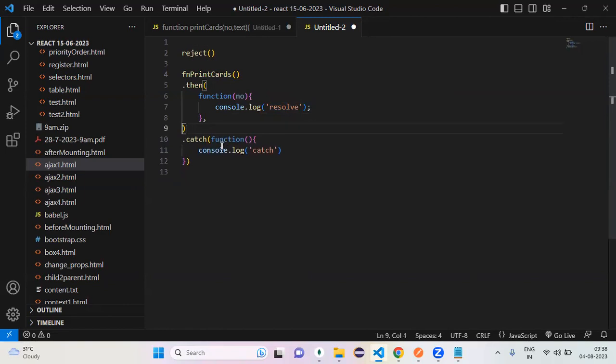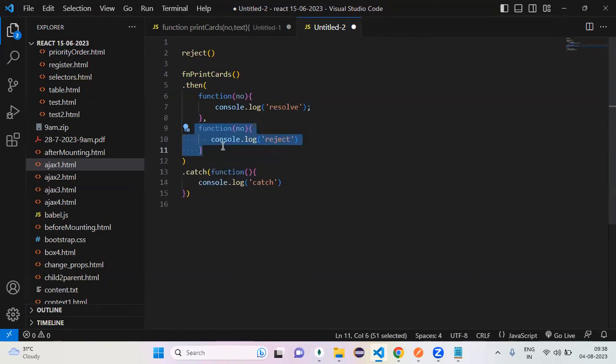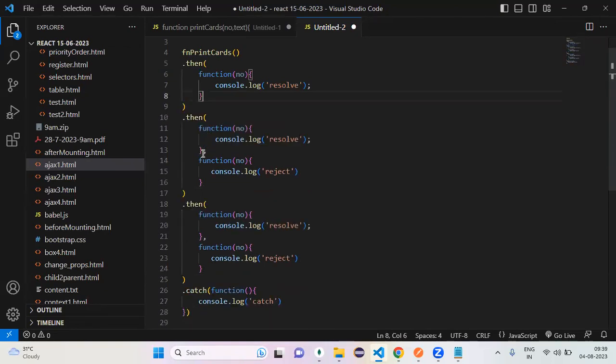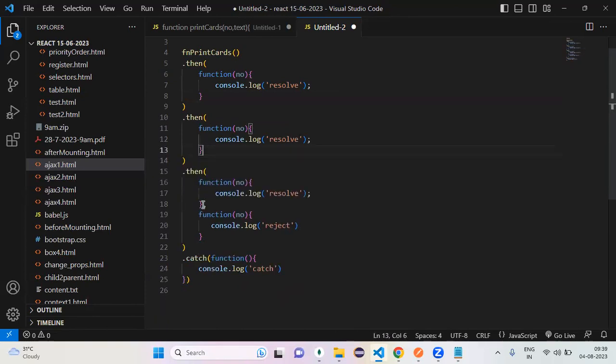Okay, when is catch useful? When chaining is there. Here also one more then, here also one more then is there. See, the error is common for all. Then don't write catch here and here and here. Can I write the common catch for all? Yes.